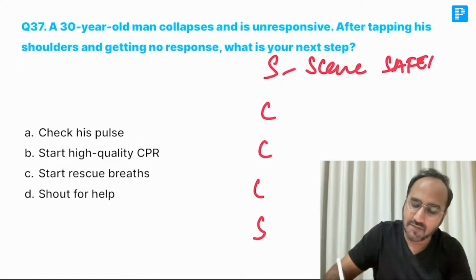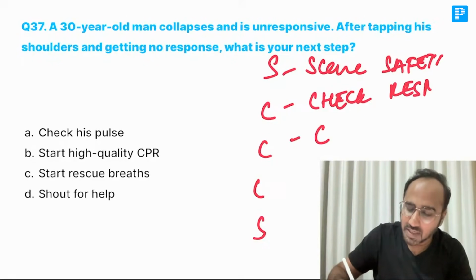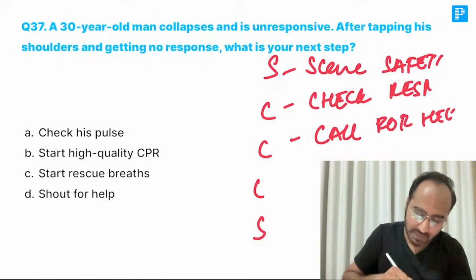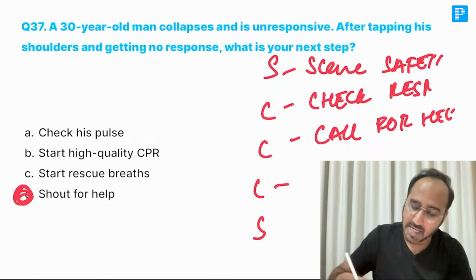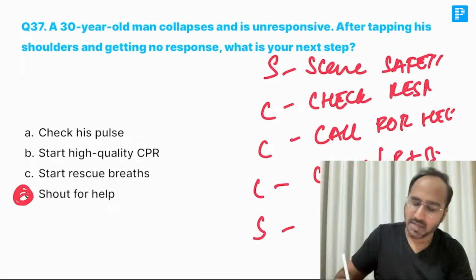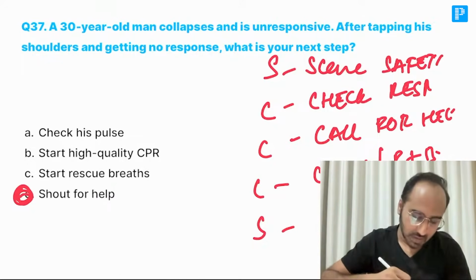Second, check for response. If he is not responding, the third is you call for help. Next, after calling for help, you check for the pulse and breathing. No pulse, no breathing, then you start your CPR with the CAB protocol. So the answer is shout for help.